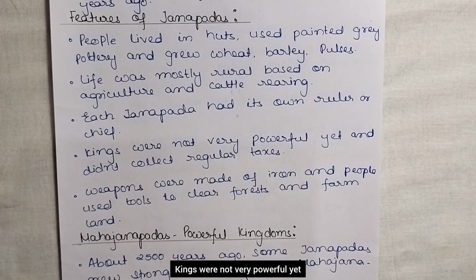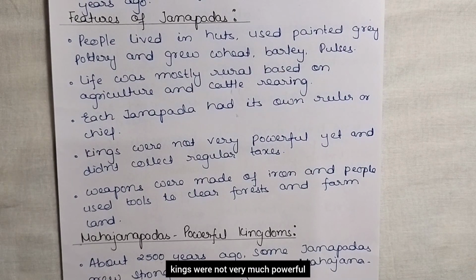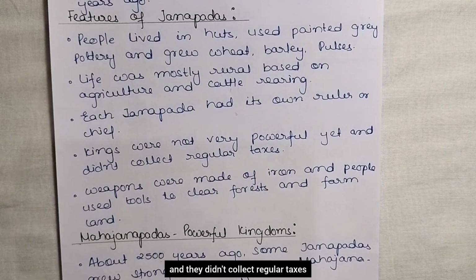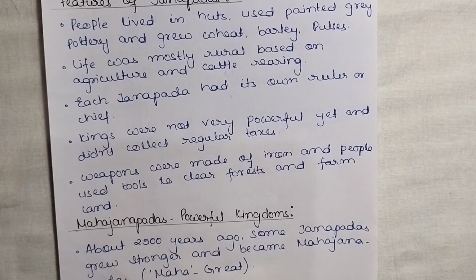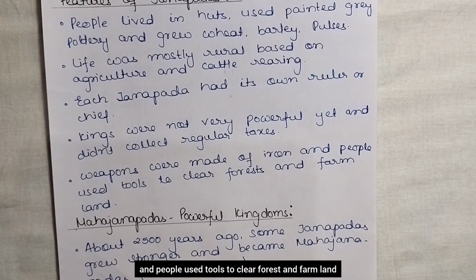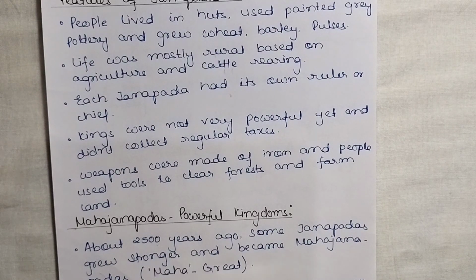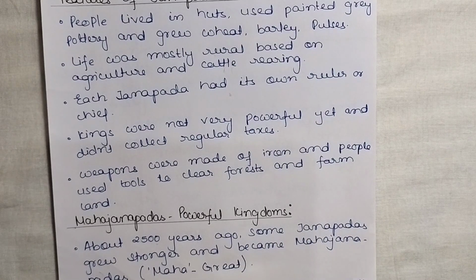Kings were not very powerful yet and didn't collect regular taxes. So at the time when the Janapadas were there, kings were not very powerful and they didn't collect regular taxes. Weapons were made of iron and people used tools to clear forest and farm land. So if you talk of weapons, then they were made of iron and people used these tools to clear forest and farm their land.